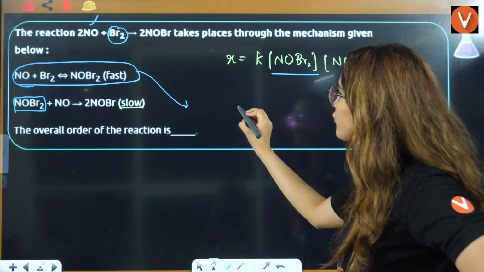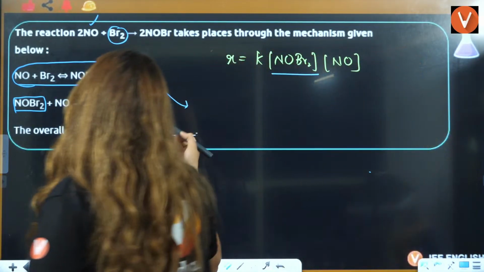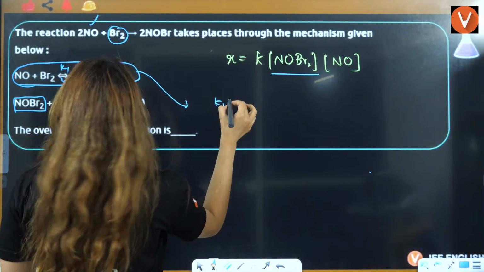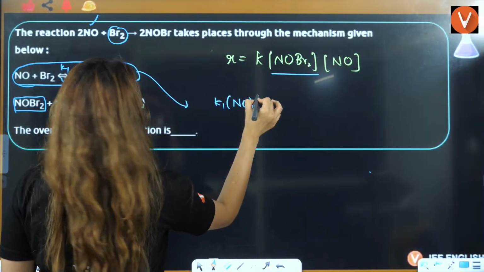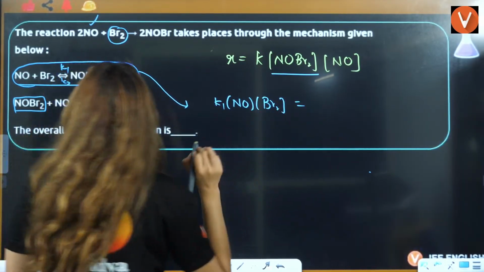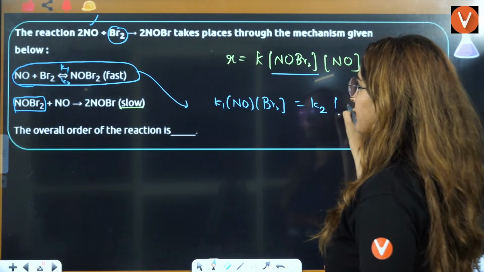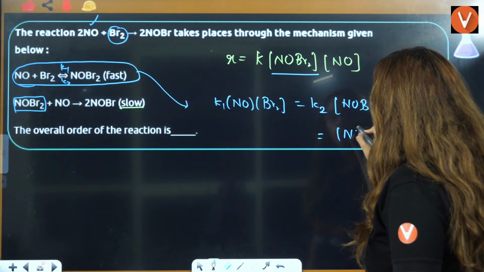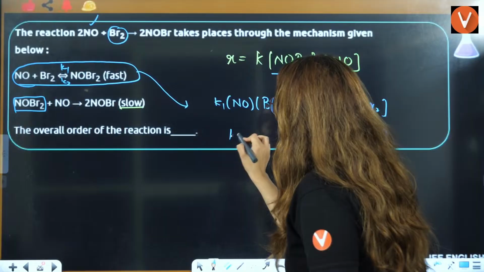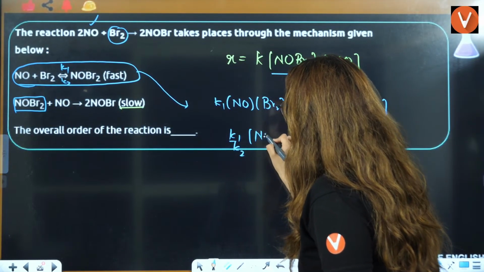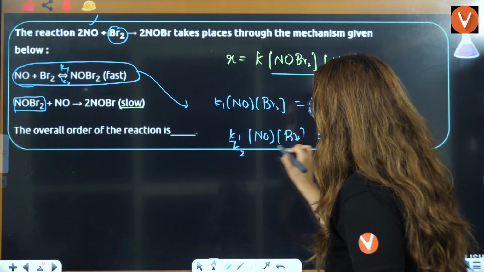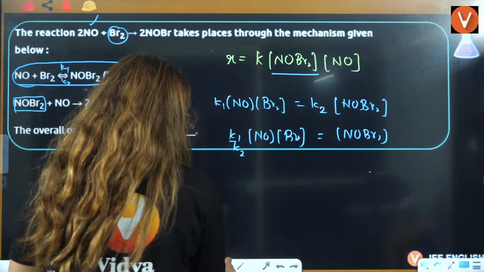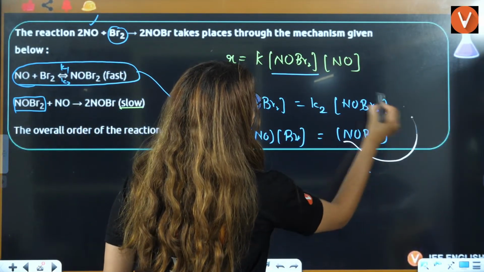On this side, you can directly write, if this is K1 and this is K2, K1 multiplied by NO into Br2 equals K2 multiplied by NOBr2. So NOBr2 equals K1 by K2 multiplied by NO multiplied by Br2, and that's it. Now you have to put this value here.